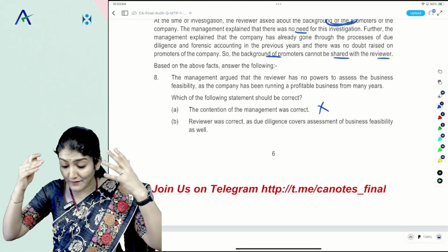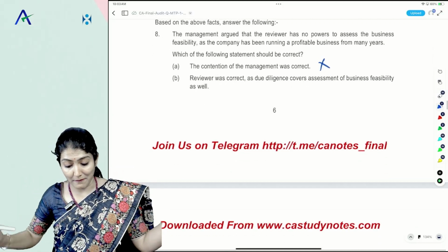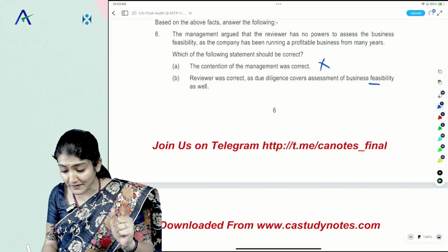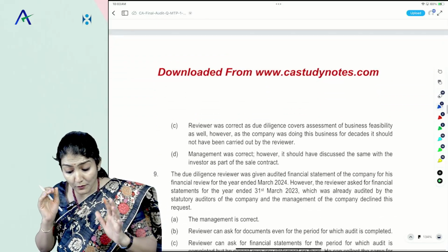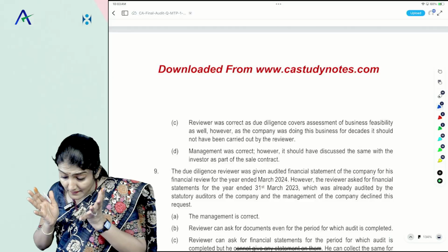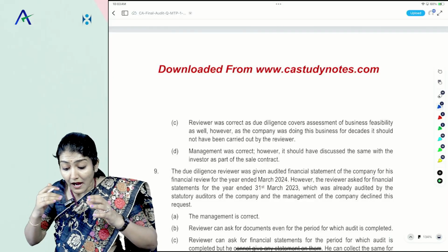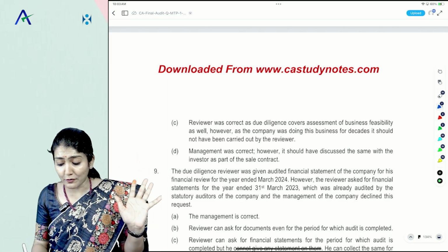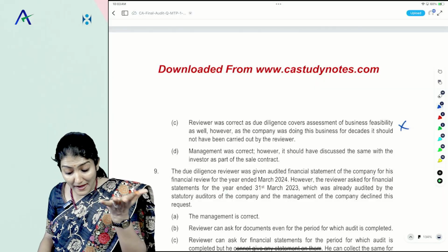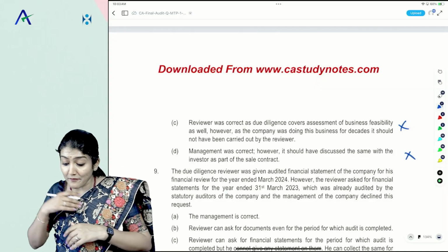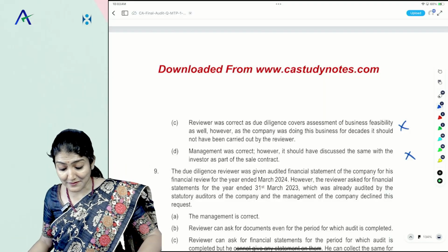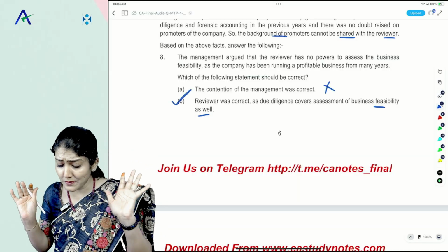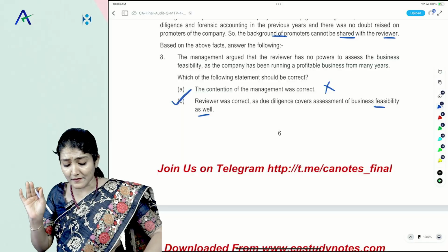No. The reviewer has no power to assess the business. We have all power. Reviewer was correct as due diligence covers assessment of business feasibility as well. However, as the company was doing this business for decades, it should not have been carried out by the reviewer. No. Management was correct. No. Should have discussed the same with the investor as a part of the sale contract. Reviewer was correct. Due diligence covers assessment of business feasibility as well.